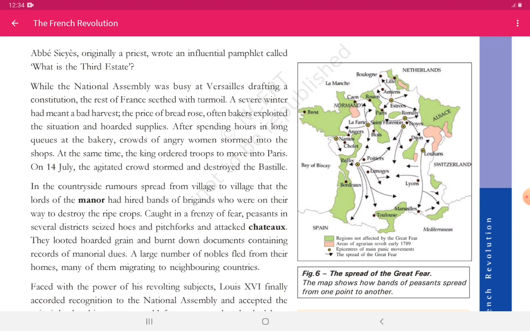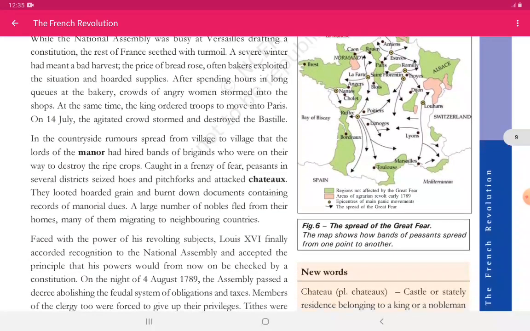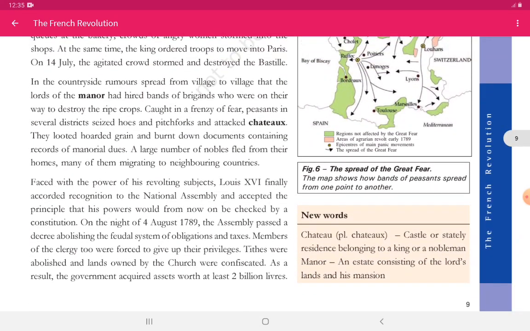Caught in a frenzy of fear, peasants in several districts seized hoes and pitchforks, these were actually their arms, and attacked chateaux, which we call a castle or a stately residence which belonged to a king or a nobleman. They looted, hoarded grain and burnt down documents containing the records of manorial dues. Now whatever dues were imposed on the third estate, people burnt them all. A large number of nobles fled from their homes, many of them migrating to the neighboring countries.